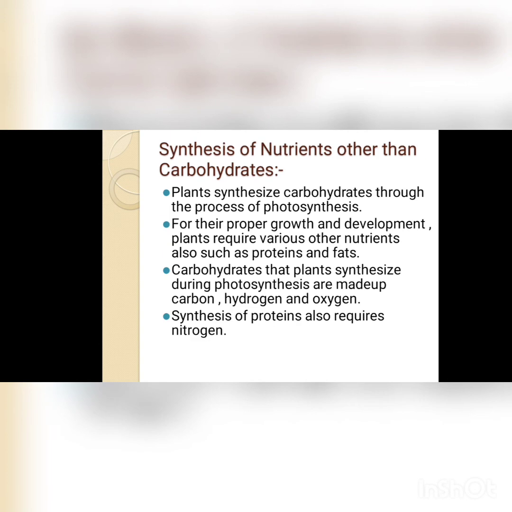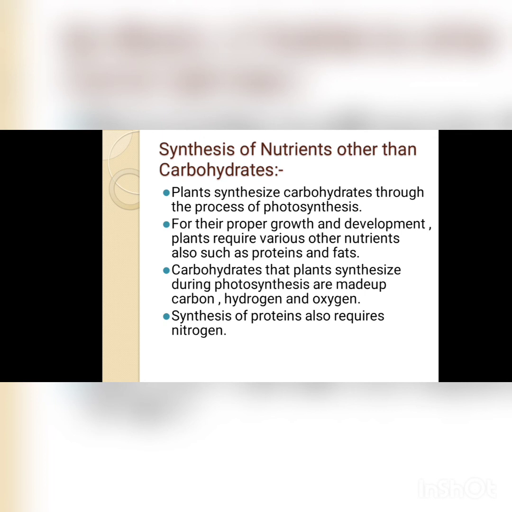Next thing, this is only the process of making the food. Now plants also need nutrients. One nutrient, carbohydrates, they are getting by the process of photosynthesis, but still they need synthesis of nutrients. So plants synthesize carbohydrates through the process of photosynthesis, but still some nutrients they also require, like nitrogen, for synthesis of proteins. So all these things are also synthesized by the plant. Now how do they synthesize these nutrients?